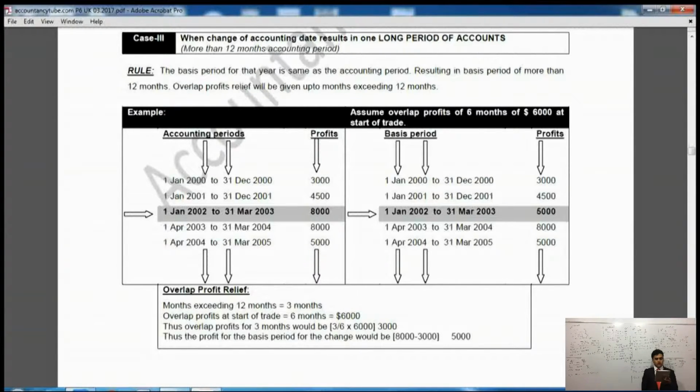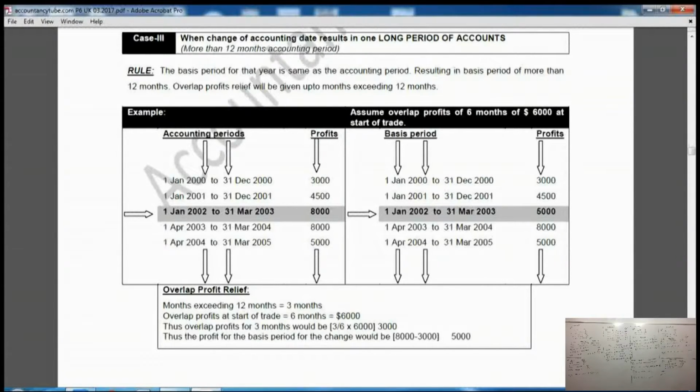And if we come to the right side of the table, it says from 1st of January 2002 to 31st of March 2003. But overlap relief will be given. So the profit was 8,000 pounds, which should have been written as 8,000 pounds, but we have taken 3,000 pounds overlap relief. So that's why it is coming as 5,000 pounds. And beneath that, if you see 8,000 pounds and 5,000 pounds, the accounting date and the basis period are exactly the same.